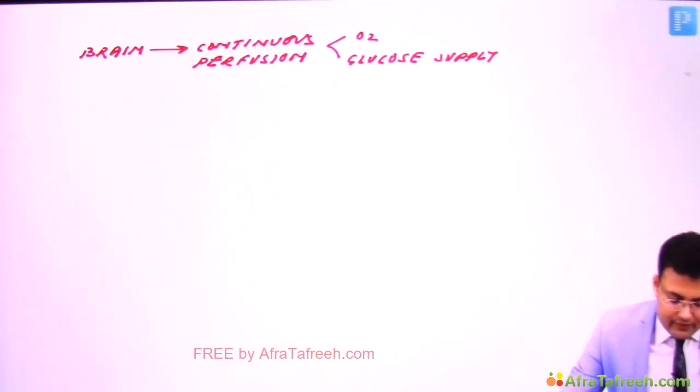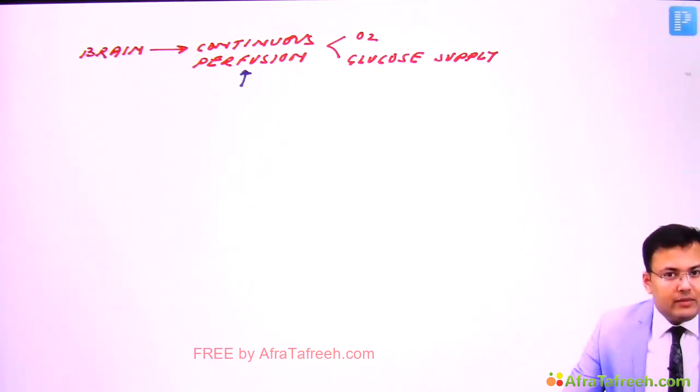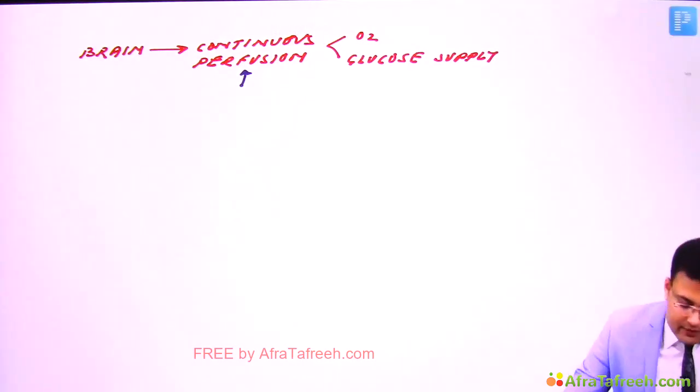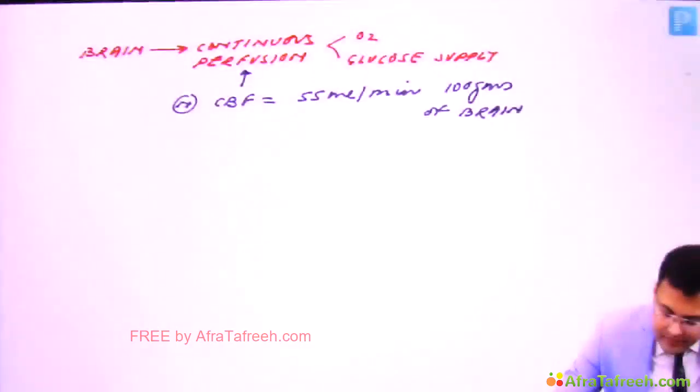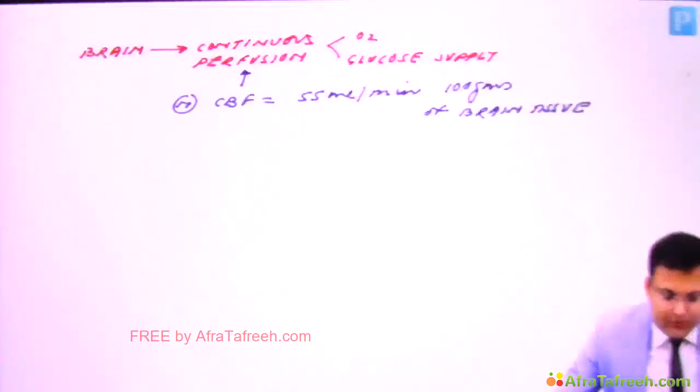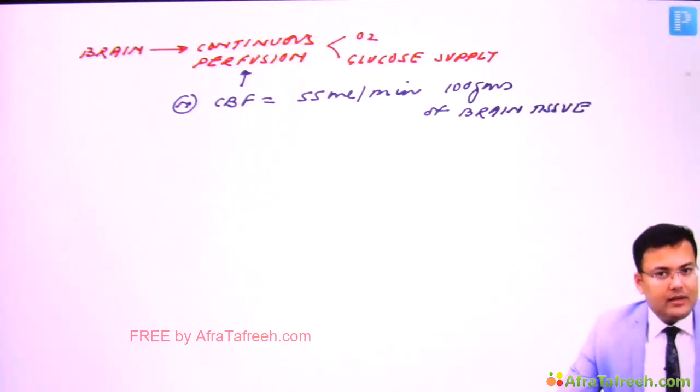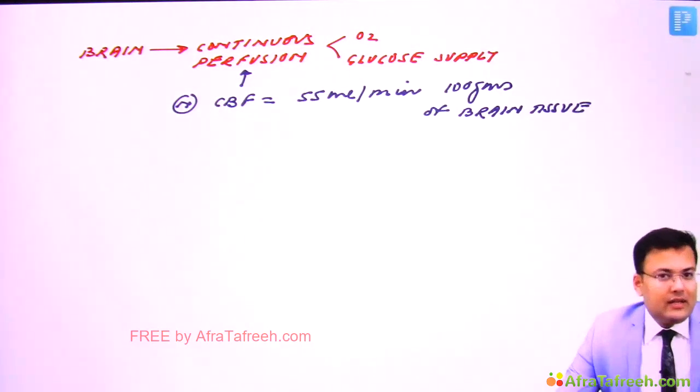Clear? So here, what is the normal cerebral blood flow? Continuous perfusion. So here there should be cerebral blood flow. So how much is the normal cerebral blood flow? The normal cerebral blood flow is 55 ml per minute for every 100 grams of brain tissue.